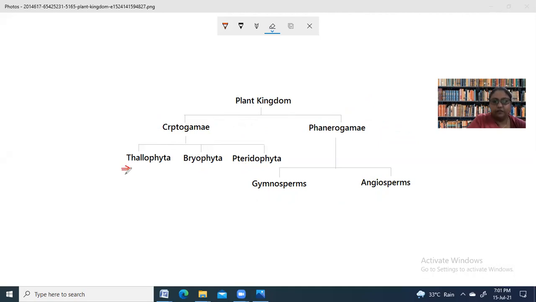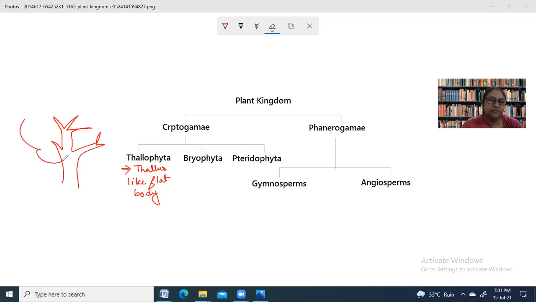First of all, Thallophyta is known as Thallophyta because it has a thallus-like flat body. The moment we talk about plants, we generally imagine a three-dimensional structure, where stem is there, leaves are there, and underground the soil will be there.